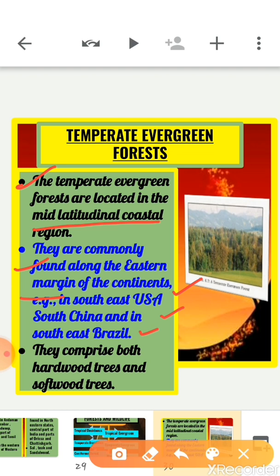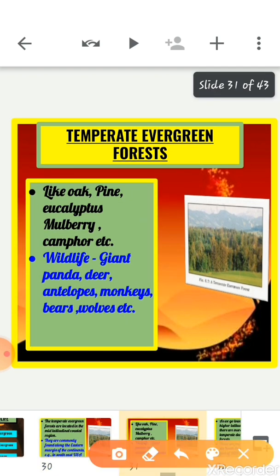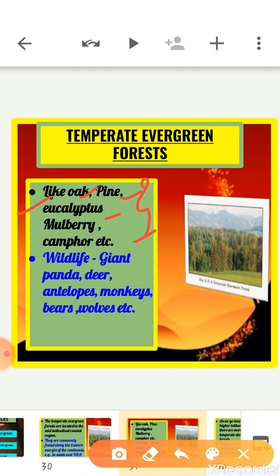Now, next thing is that these are mixed forests comprising both hardwood trees and softwood trees. Next, flora. The main species are oak, pine, eucalyptus, mulberry, etc. These are commonly found in this forest. And these trees have good commercial value, as we know.